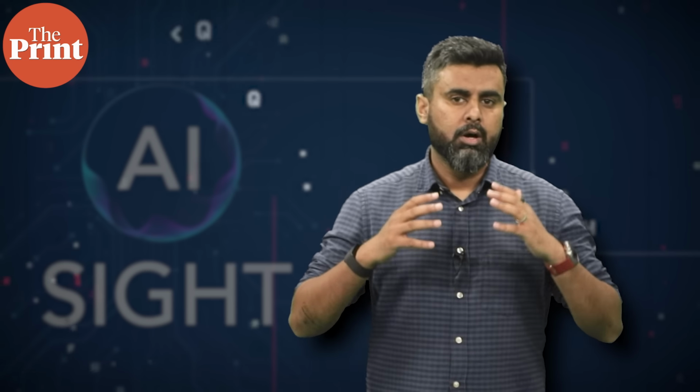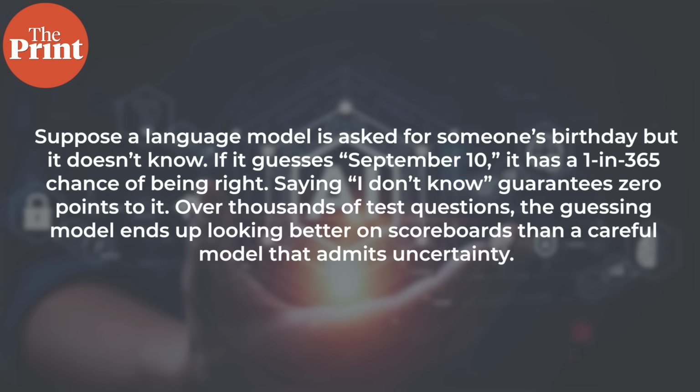So, why does a machine need a reward? Well, a reward for an AI model is just a number that tells the training algorithm how good or bad the model's output was. Those designing these models use it to train them for accuracy. Let's look at an example. Suppose a language model is asked for someone's birthday, but it doesn't know the answer. If it guesses September 10, it has a 1 in 365 chance of being right. Saying I don't know guarantees 0 points to it.